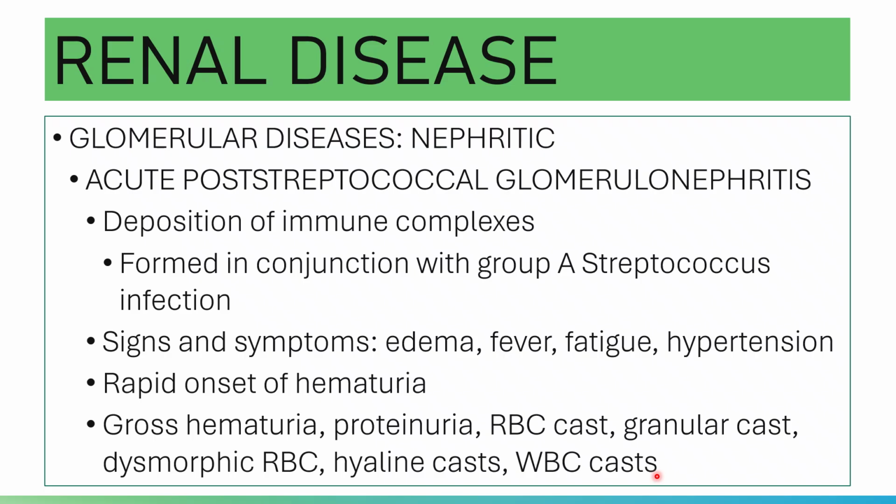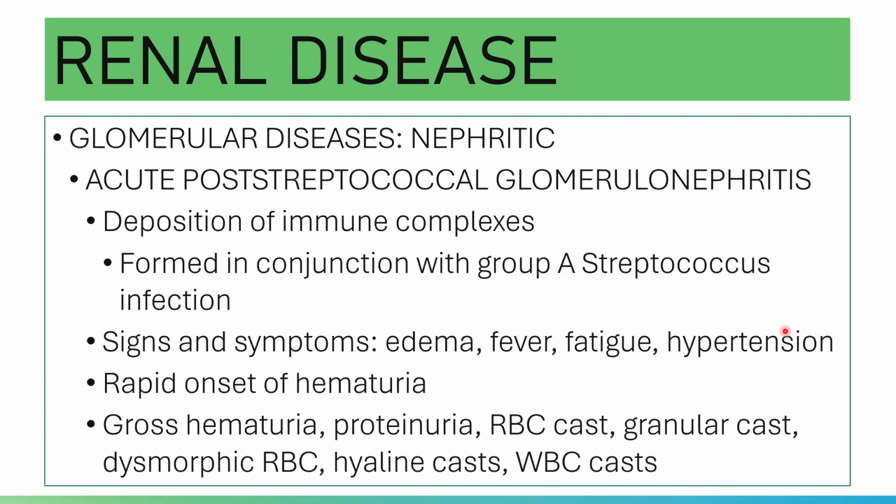And please note that hematuria is still persistent until the membrane damage is repaired. So your main goal in the treatment is to remove the immune complexes, or to clear out the immune complexes. Do not just treat the sign or the symptom. Your main goal is to remove the immune complexes so that they will not get deposited in the glomerulus. Again, hematuria is persistent until the membrane damage is repaired.